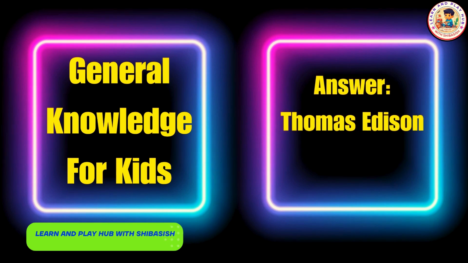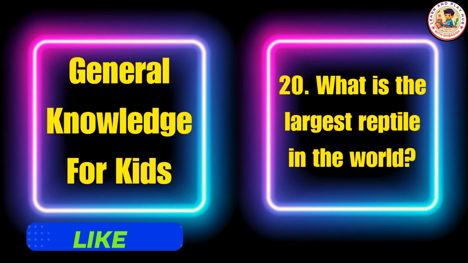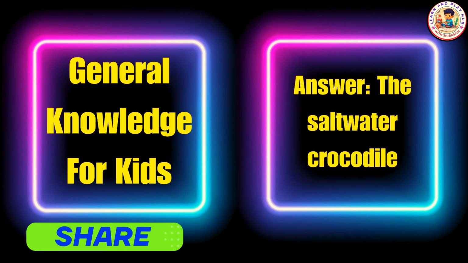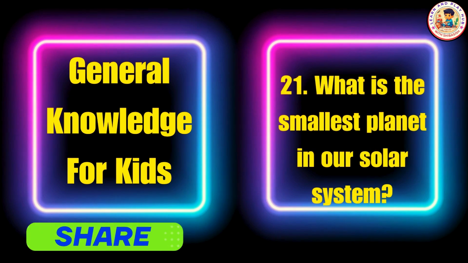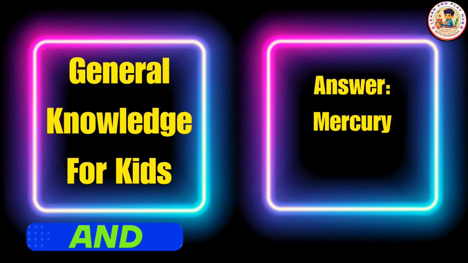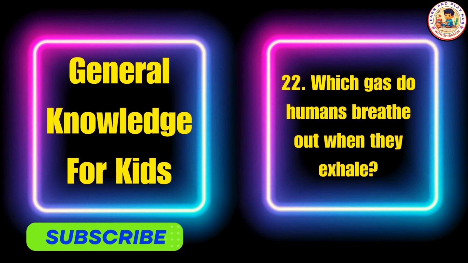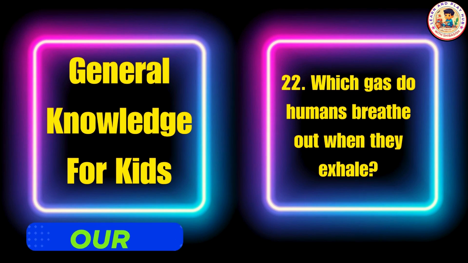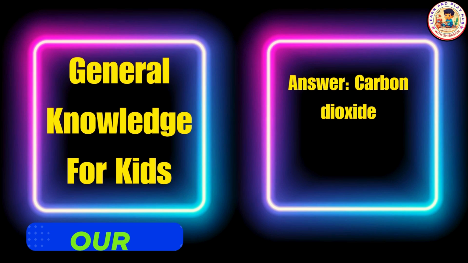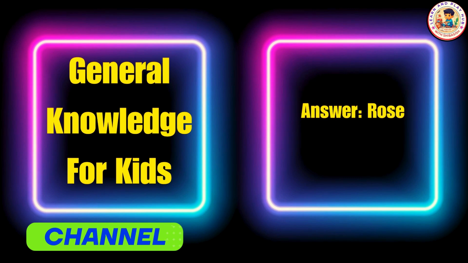Who invented the light bulb? Answer: Thomas Edison. What is the largest reptile in the world? Answer: the saltwater crocodile. What is the smallest planet in our solar system? Answer: Mercury. Which gas do humans breathe out when they exhale? Answer: carbon dioxide. What is the national flower of United States? Answer: rose.